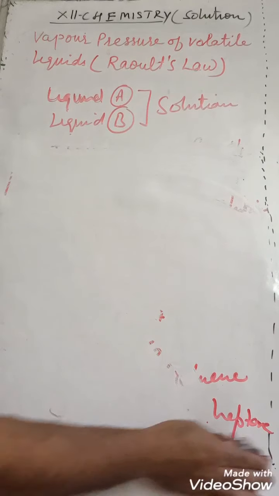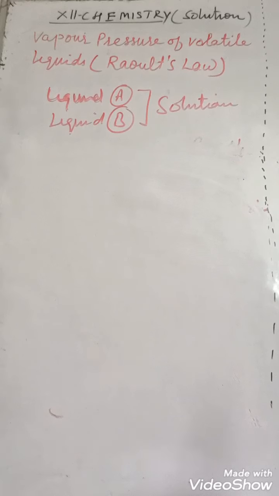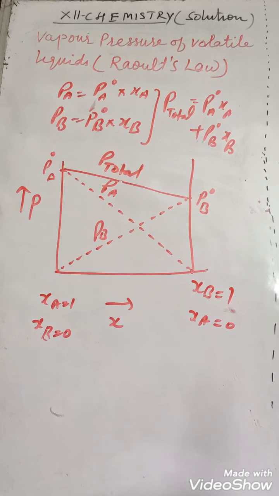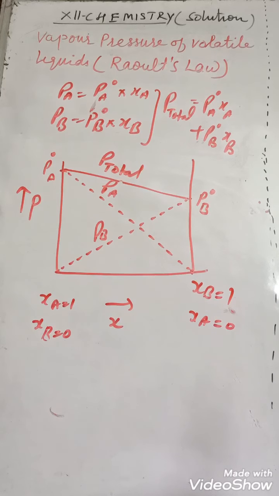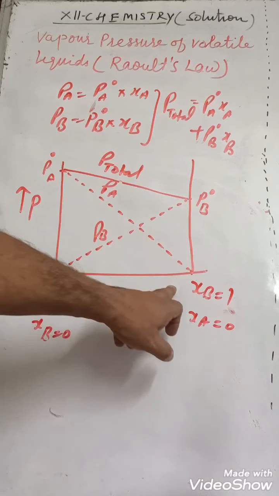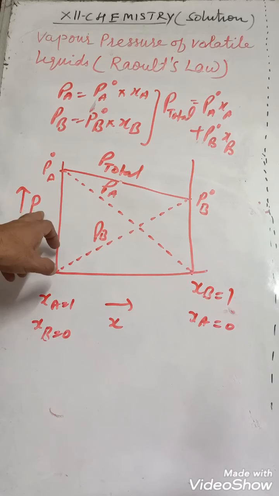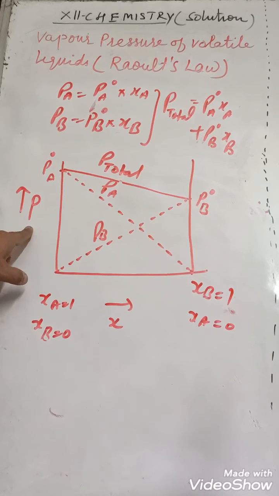And here we can draw the graph for ideal solution. Now let us discuss how we will plot a graph for this ideal solution. We will take mole fraction along the x-axis, and along the y-axis we will take pressure, vapor pressure.